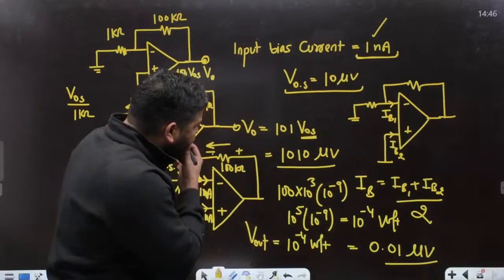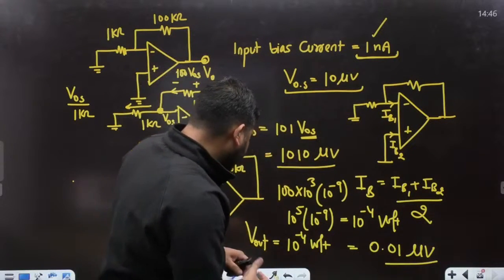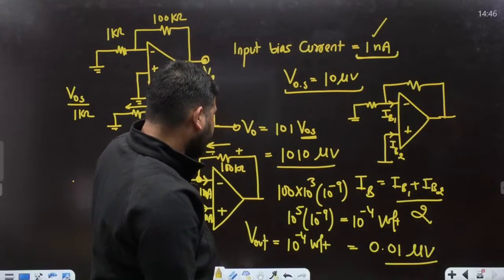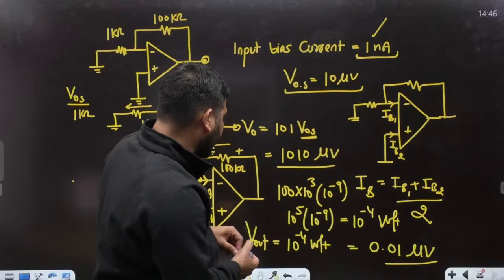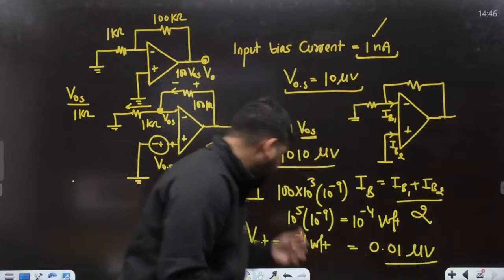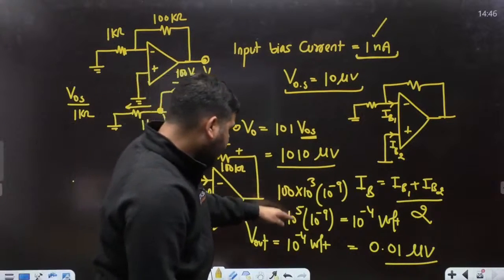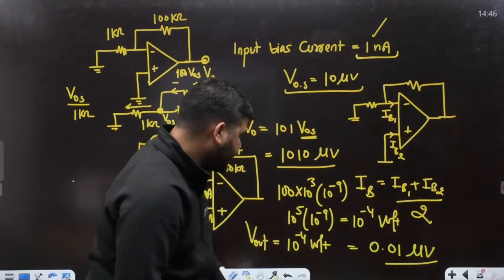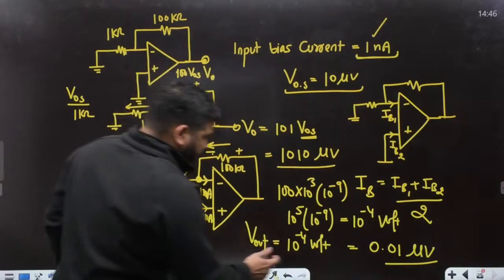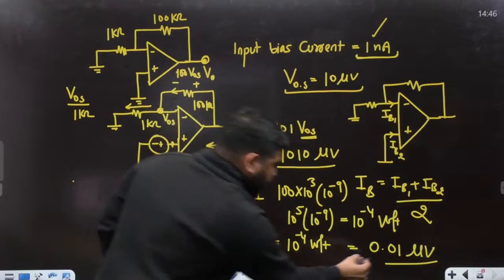If we add them, you can see what this value is. Tell me guys, what is this value in microvolt? This plus this. I think I have done it correctly. Is there any mistake? 10 to the power minus 4, I think it is correct. Okay, so I think it's correct, sir.